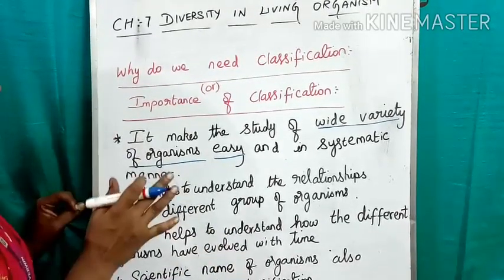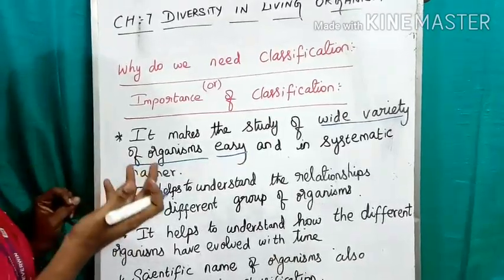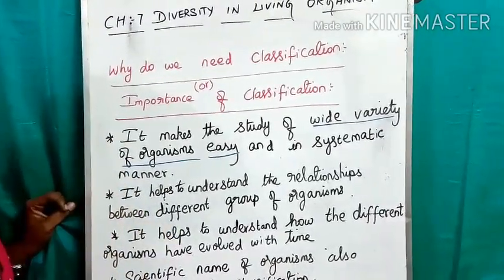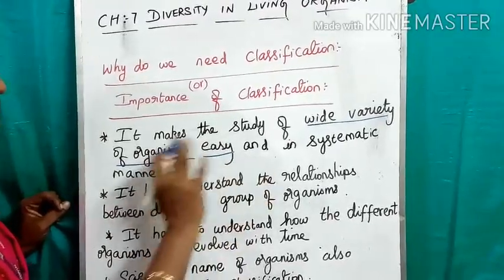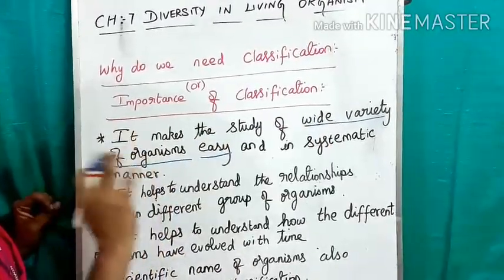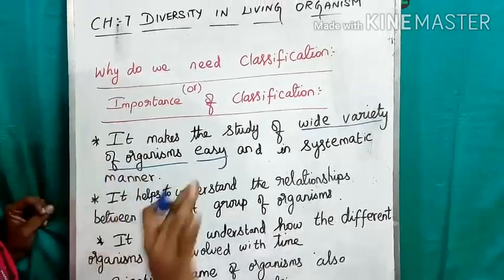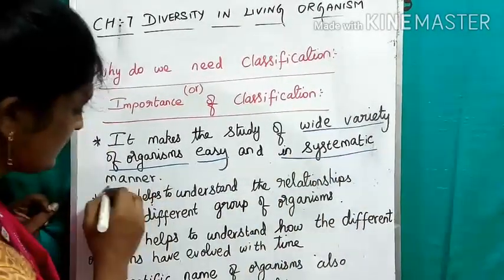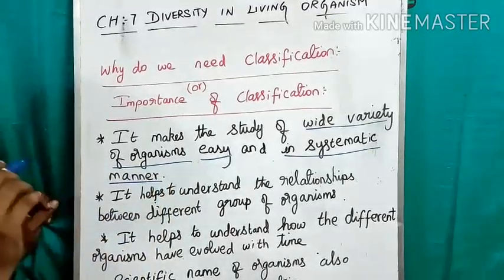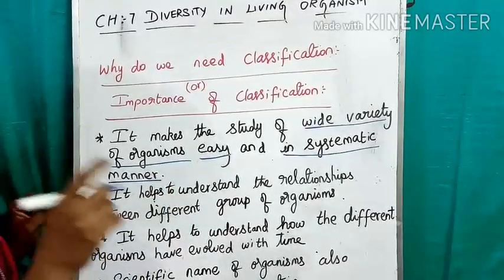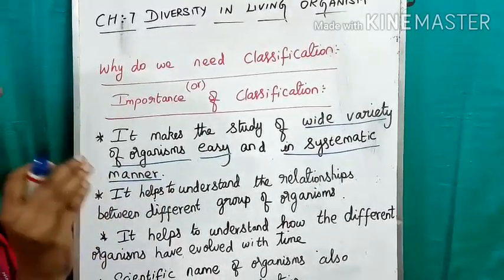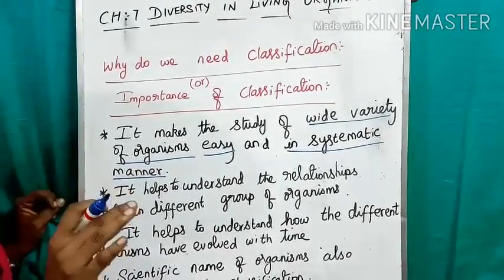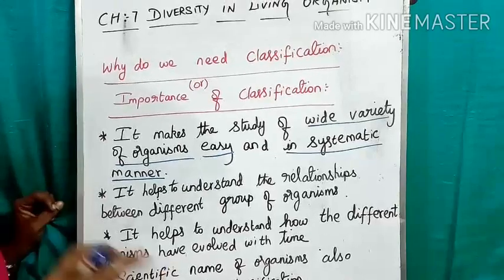Classification is going to make it easy to know about all living organisms, and in a systematic manner. Yes, you are going to learn about all living organisms in a systematic manner. How we are going to learn that in a systematic manner, we will see later.